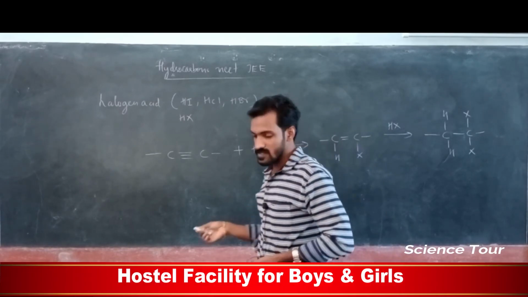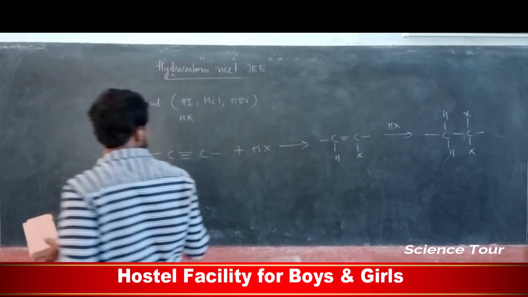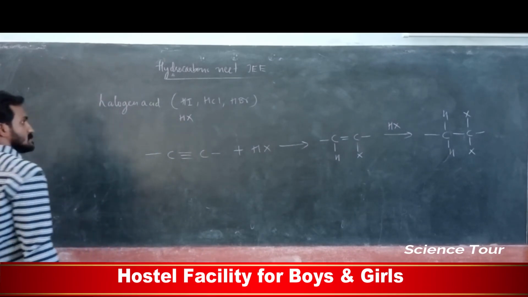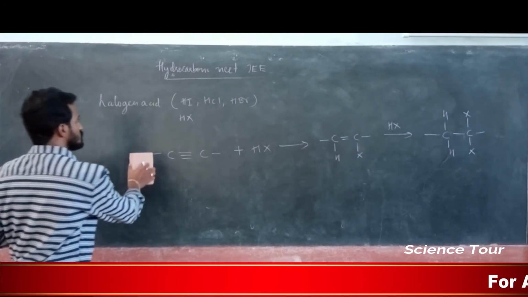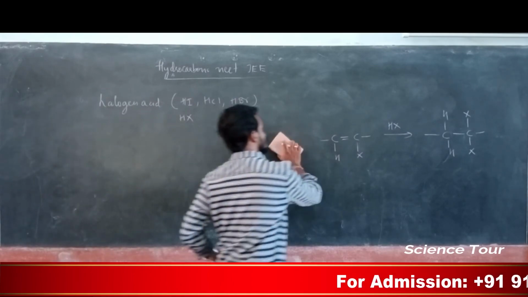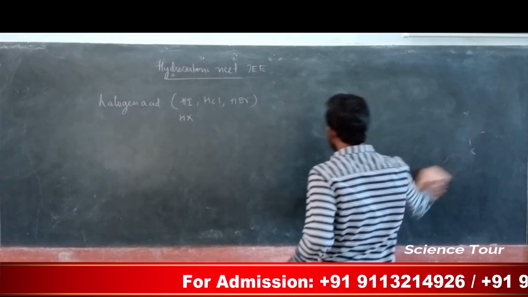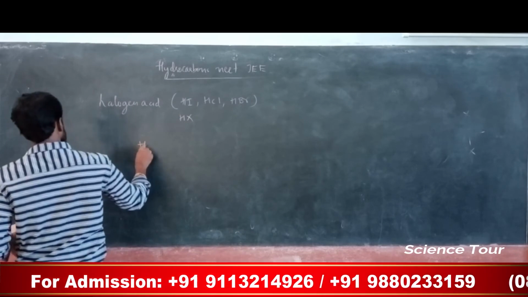Next, reaction with hypohalous acid. Last class it was covered in the alkene part. Hypohalous acid means HOX.